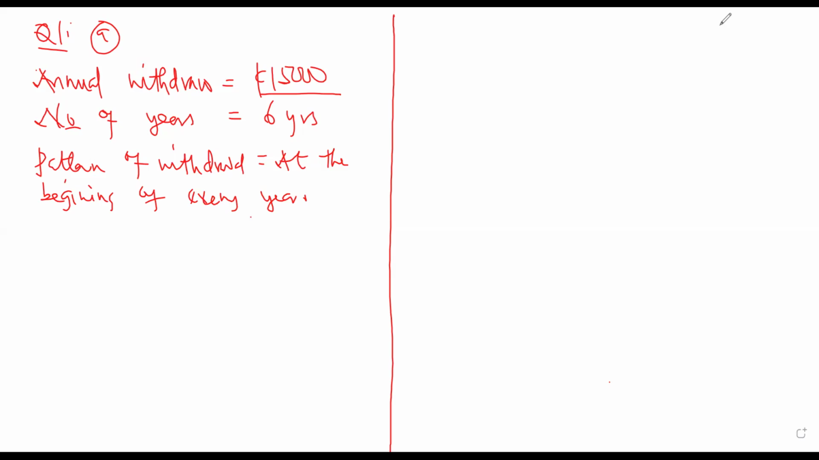Okay. So the question now is, how much are you going to be putting there so that at the beginning of every year, you'll be receiving 15,000? This is actually going to be a present value. So you are receiving 15,000 at the beginning of every year. And how much do you put there so that at an interest rate of 18%, you are going to be receiving 15,000?